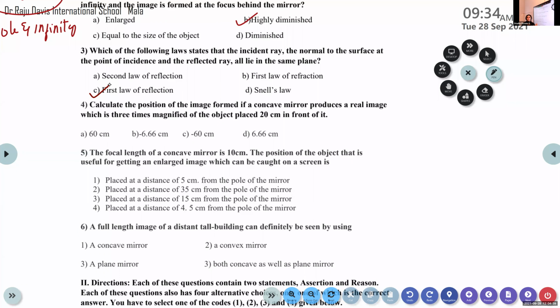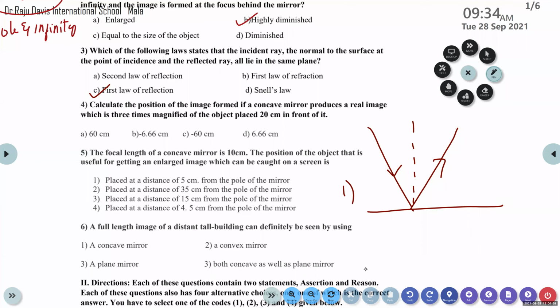We have two laws. The first law states that the incident ray, reflected ray and normal all lie in the same plane. This is known as the first law of reflection. Students, can you recall our second law of reflection? Angle of incidence is equal to angle of reflection. Yes, very good. Angle i is equal to angle r.